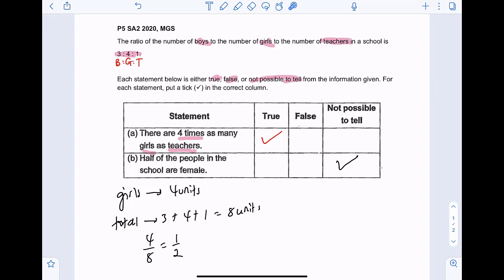The teachers can be, some of them can be female, some of them can be male, or all of them can be female, all of them can be male. So not enough information, in this case, not possible to tell.